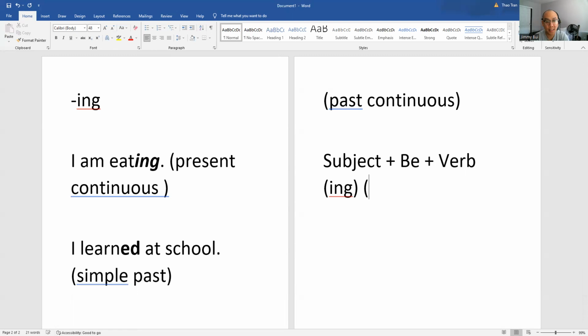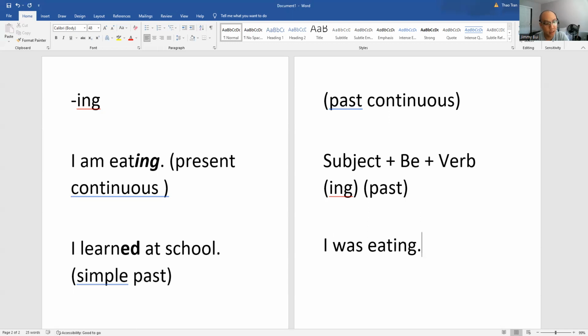Of course, in the past tense, be becomes was, right? Or were, depending on the subject. I was eating. And this sentence alone is completely okay.